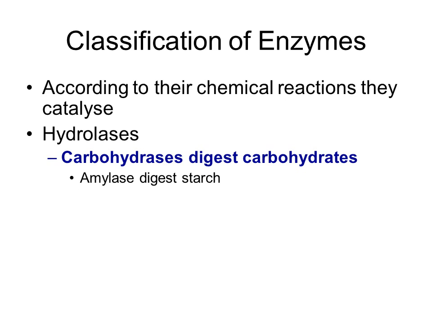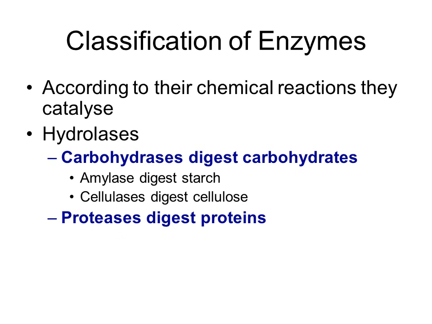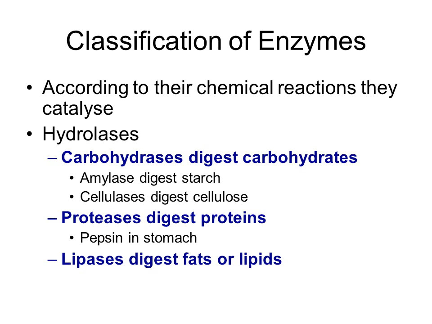Examples of carbohydrases are amylase, which will digest starch, and cellulase, which will digest cellulose. Proteases will digest proteins. For example, the pepsin in the stomach helps in digestion of proteins. Lipases will digest fats or lipids. For example, pancreatic lipase, which is produced by the pancreas, helps to digest fats or lipids.